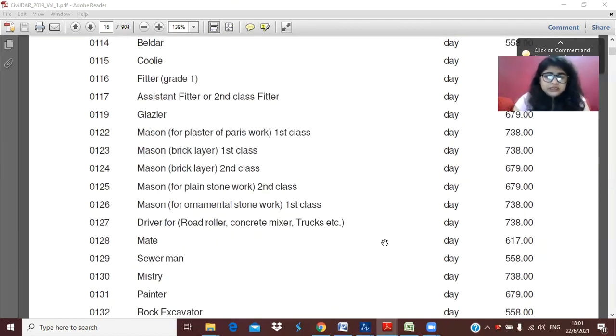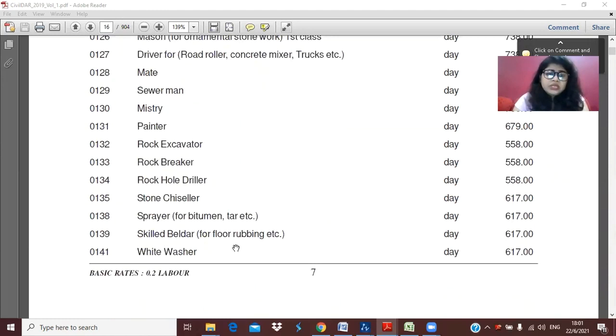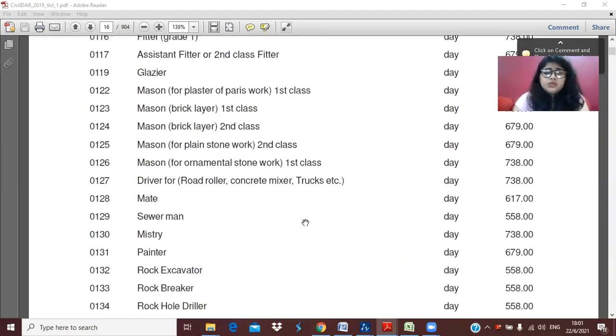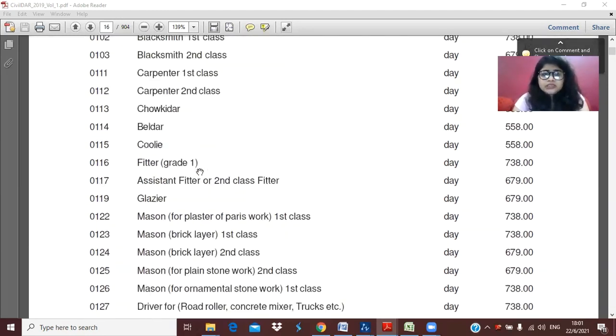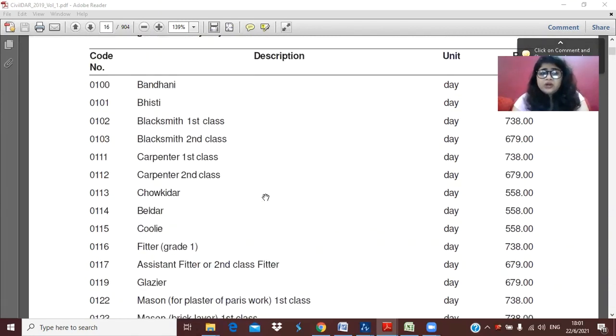So you can see these are the rates. Here you will find all types of labors, and the grades are also divided, and according to the grade the rates are given here.